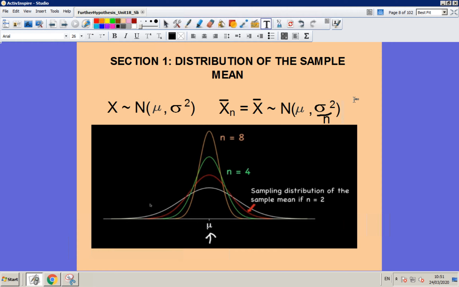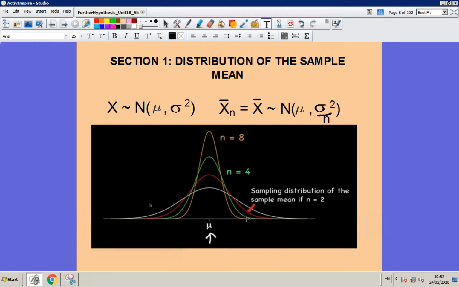Okay, so now we're taking samples of the data, and we're finding the mean of those samples, and then we're putting those sample means into a distribution, and it turns out that the distribution of those sample means is also normally distributed. So there are some examples here.